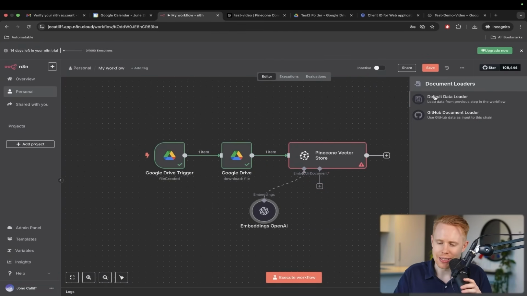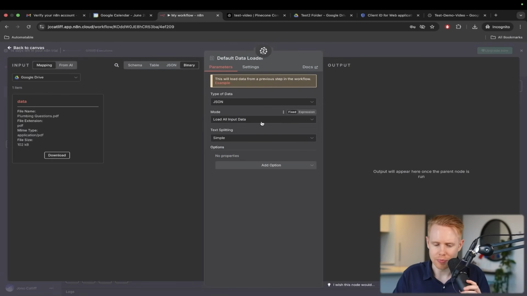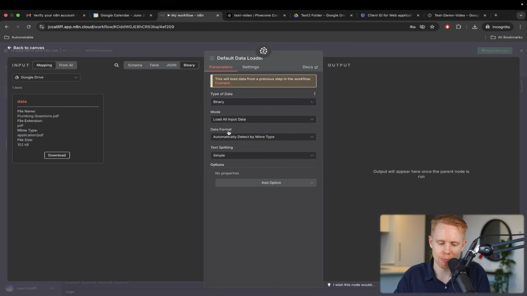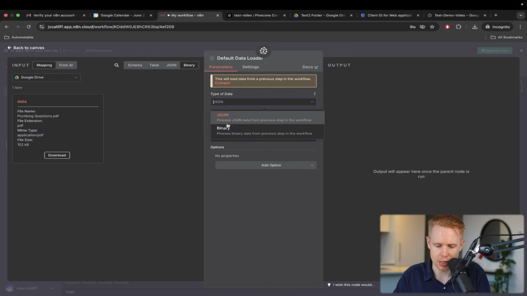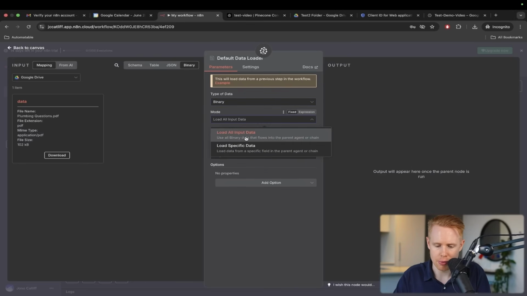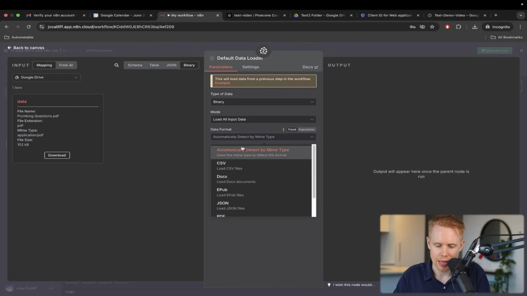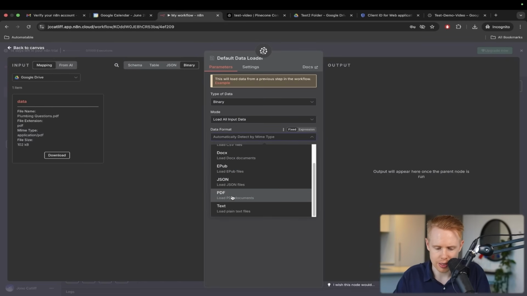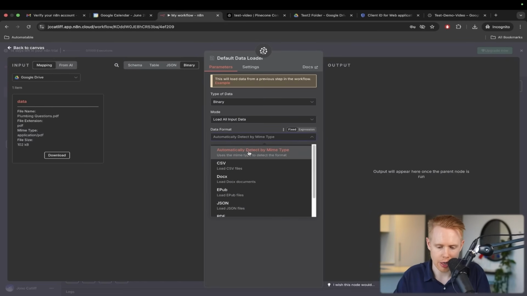And then we need the default data loader. With this default data loader, we just need to make sure that the type of data is not JSON, but binary data, because we're passing in a binary file here. We need to make sure that it recognizes the data type that we're looking to pass in. All of the rest of this can remain the same. We'll change this to binary, mode type, load all input data, and then we could choose specific things, like load PDF documents, or automatically detect.